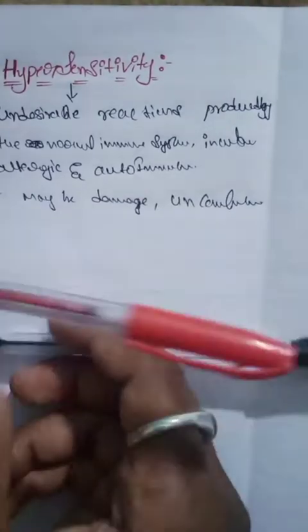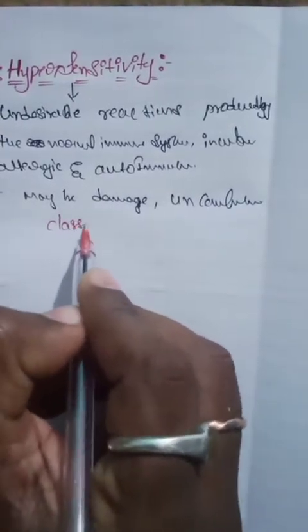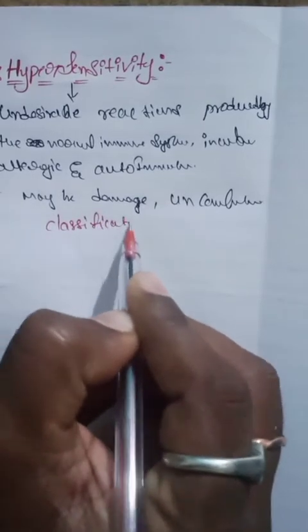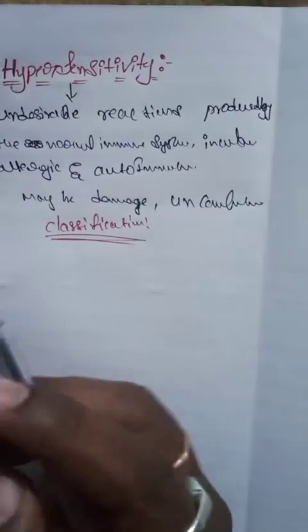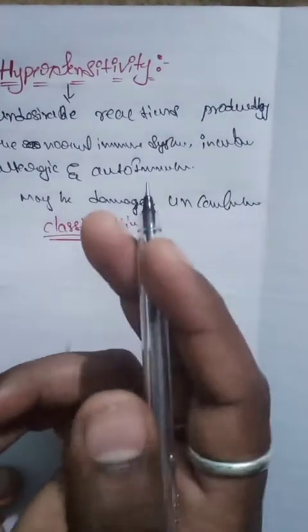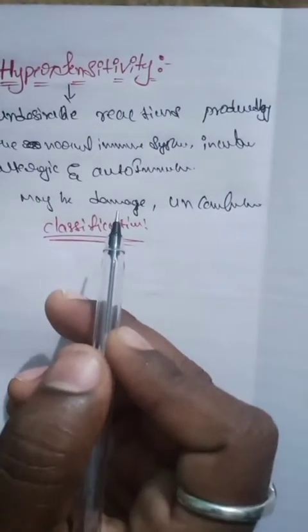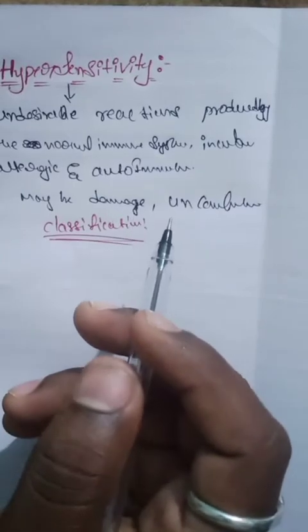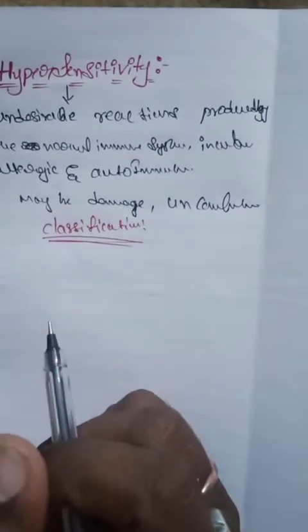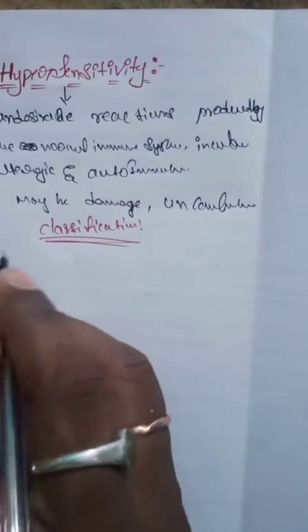So hypersensitivity has a classification. What is the classification of hypersensitivity? Hypersensitivity means undesirable, unwanted reactions occurring in the normal body. For example, allergic and autoimmune reactions may damage cells and tissues and cause discomfort in the body, and this is known as hypersensitivity.